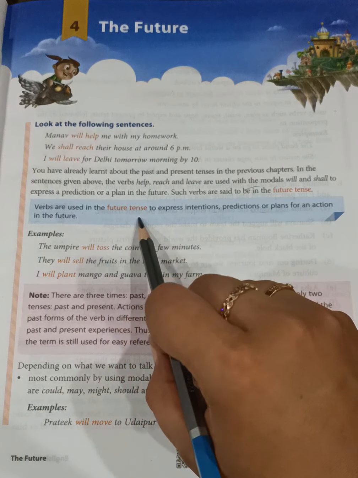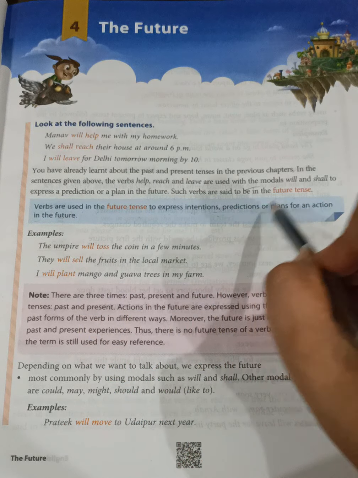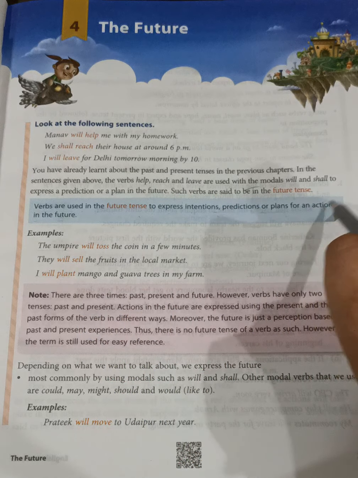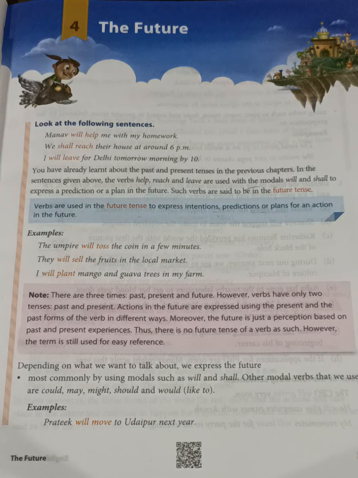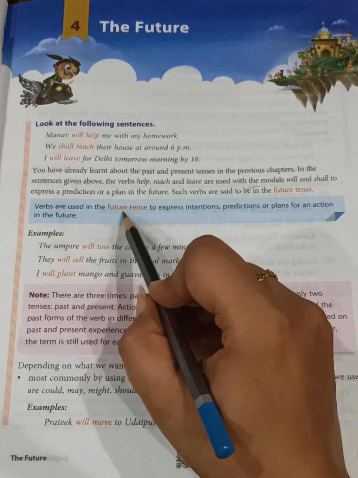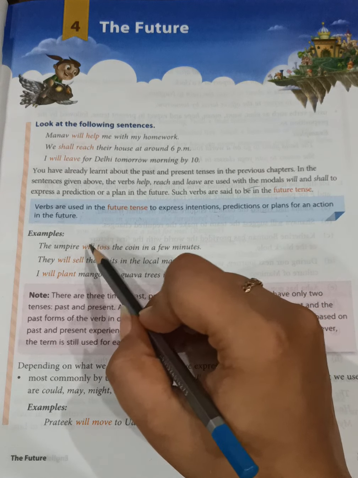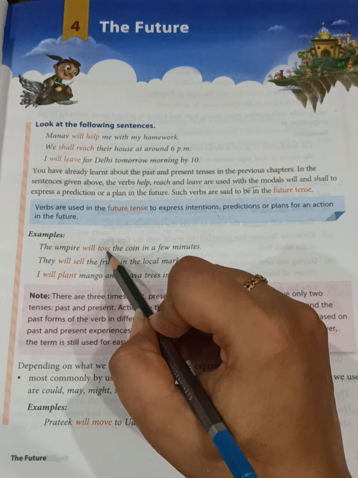Verbs are used in future tense. Why? To express the intentions, predictions and plans for an action which will happen in future. Whatever we are planning for future and we are going to conduct that thing in the future, that will be future tense. So, one thing which you all should remember is future tense will always use will or shall with the verb first form.